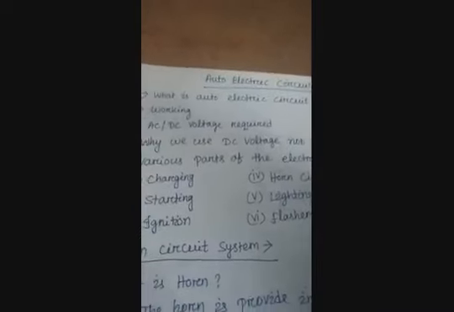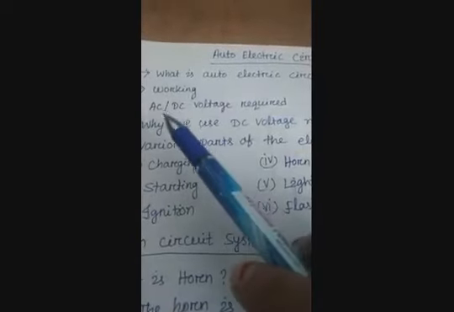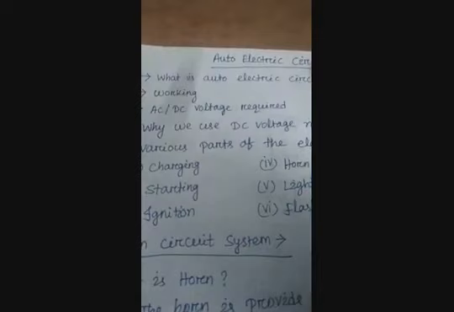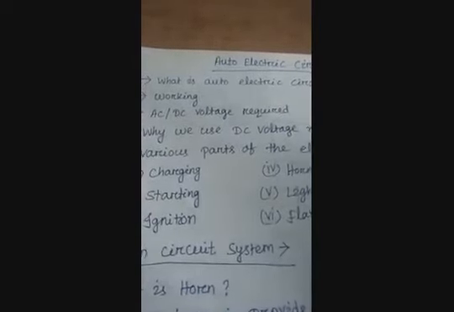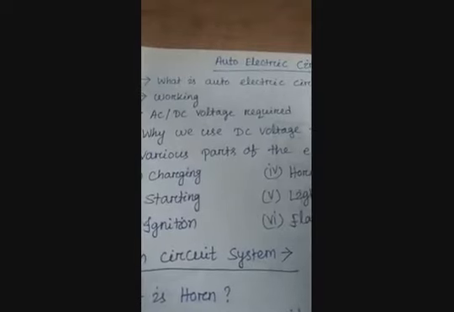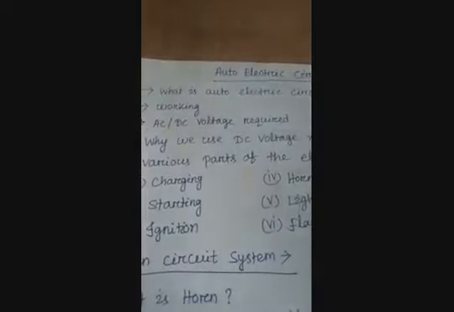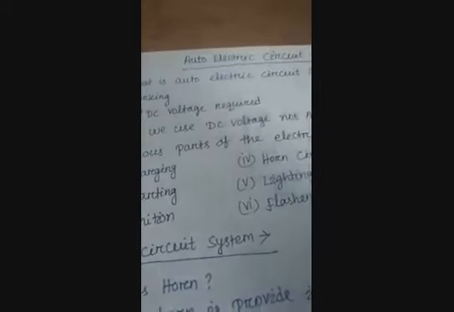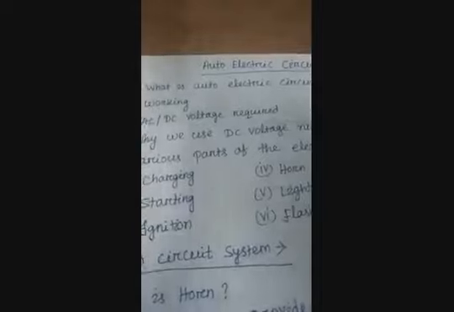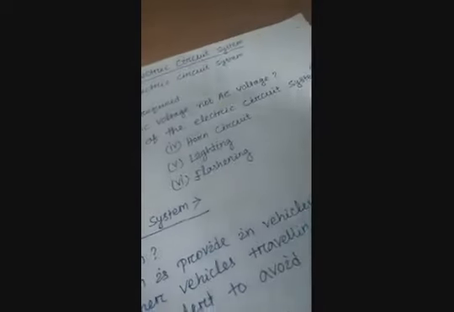Understand? Next, we will discuss whether the auto electric circuit requires AC or DC voltage. This circuit always requires DC voltage to work properly. Why do we use DC voltage, not AC voltage?